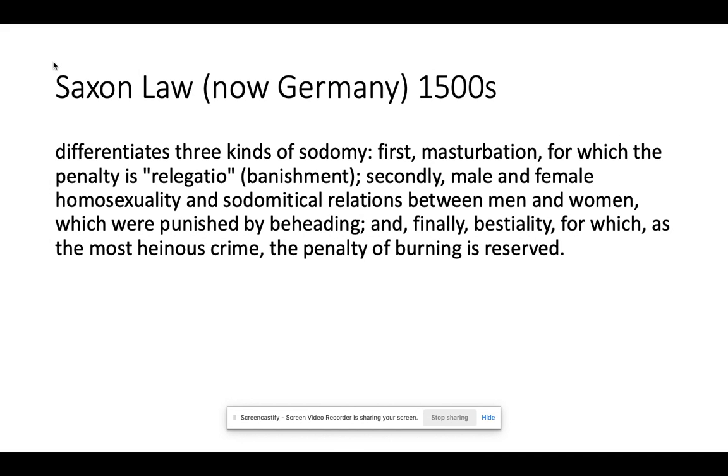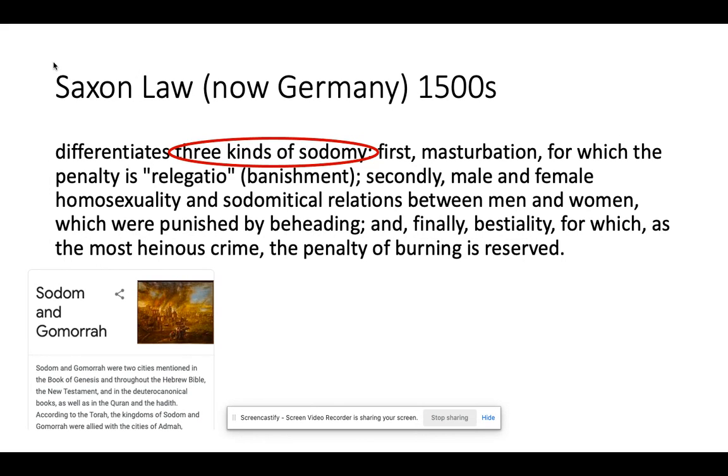Let's take a look at this law here in the 1500s. For the first issue here, they're identifying three kinds of sodomy. Again, a reference to Sodom and Gomorrah, the punishment of beheading. And so in this law here, notice how they also bring up bestiality. So, man, woman, seems to be on somewhat of the same level as man with beast.